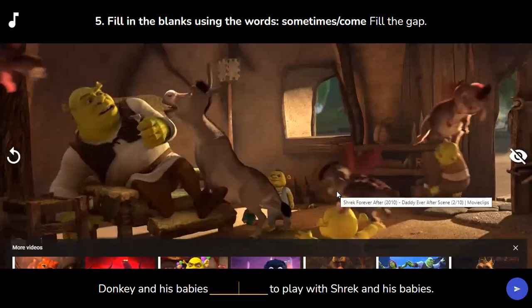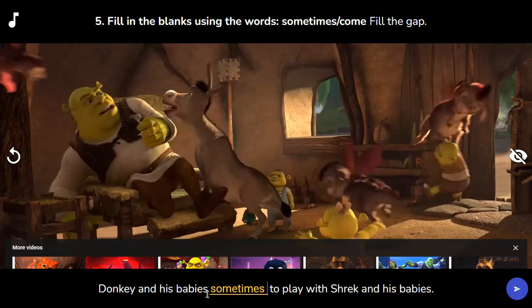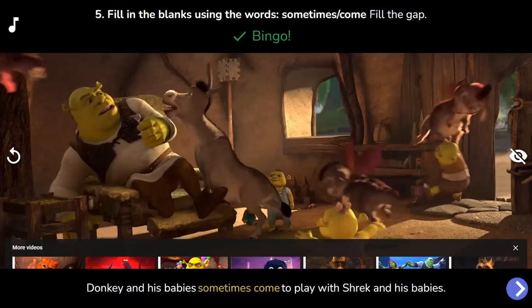Another fill in the blanks using the words sometimes and come. Donkey and his babies. What's the subject of donkey and his babies? They. So, donkey and his babies sometimes come or comes? Of course, come, because the subject here is they. Donkey and his babies sometimes come to play with Shrek and his babies. Good job.